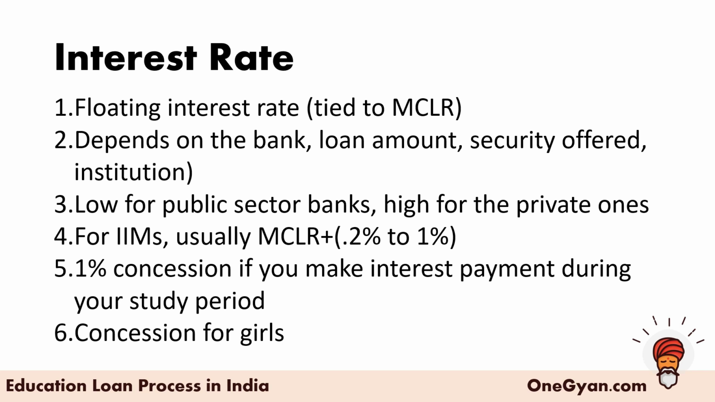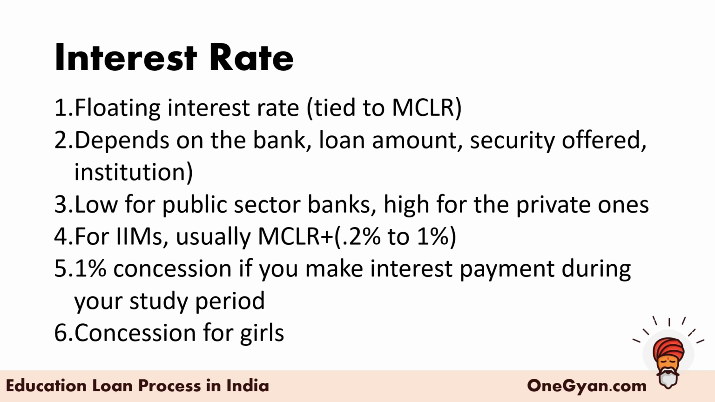MCLR depends on the financial year, and it also depends on the prevailing economic conditions. According to that, RBI sets it up every month, I think, and it fluctuates accordingly. You also might have a 1% concession if you make interest payments during your study period. I'm only talking about the interest portion and not the EMIs. But from what I have heard, this particular concession has been eliminated. So public sector banks do not offer it anymore, but you can check it with your bank.